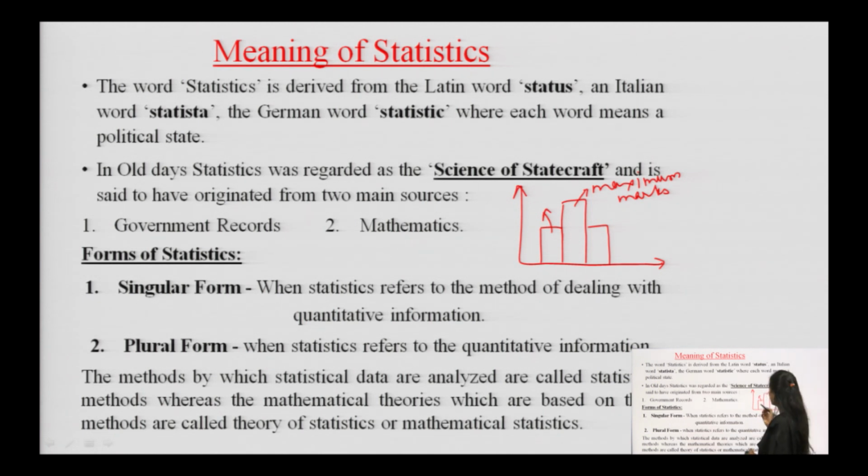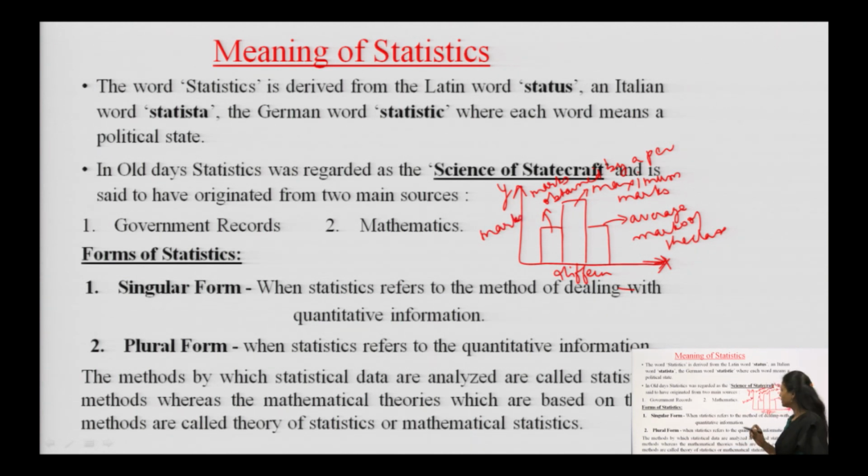The first bar here in the graph shows the marks obtained by a particular student for whom we want to find out how he has performed, and the third bar shows the average marks of the class. This shows different subjects. The x axis shows different subjects, whereas the y axis shows marks.